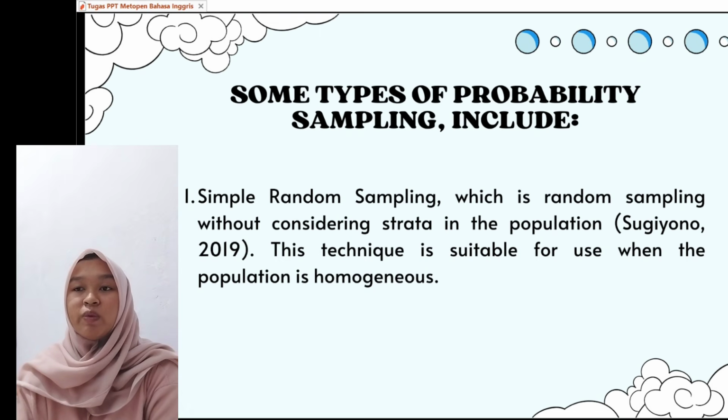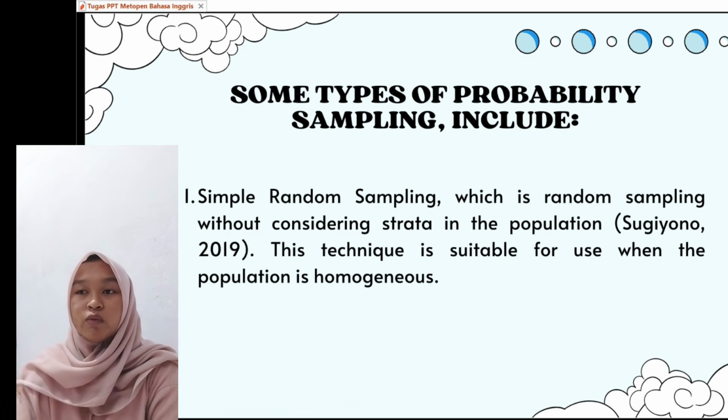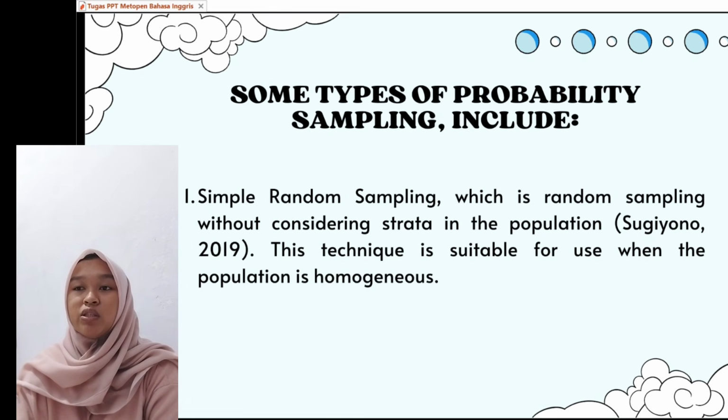Several types of probability sampling include: the first is simple random sampling, which involves taking samples randomly without considering strata within the population. This technique is suitable for use when the population is homogeneous, as it does not require special grouping. In practice, sample selection can be done through the lottery, a random number table, or computer assistance, making the process simpler and easier to implement.